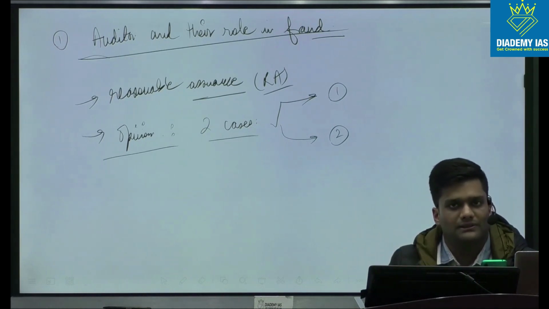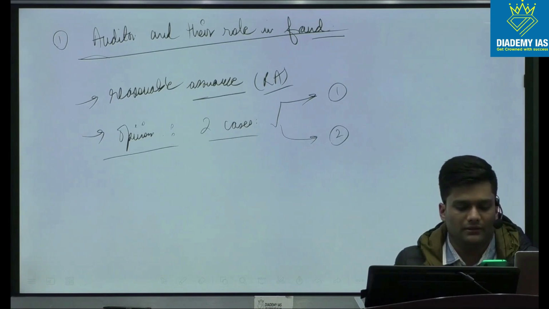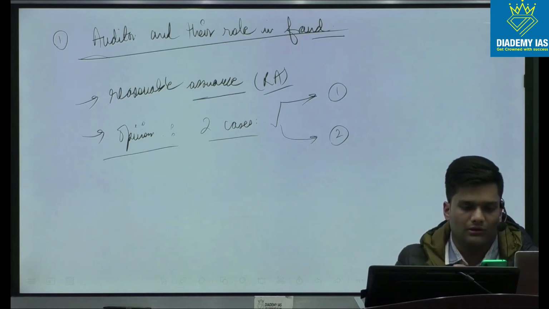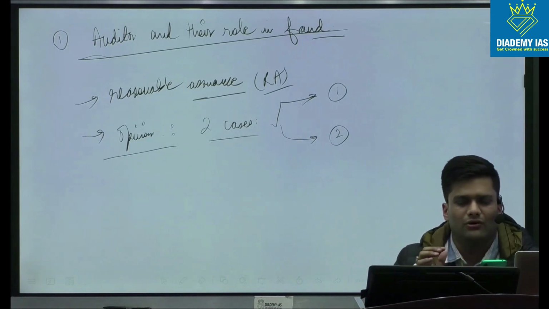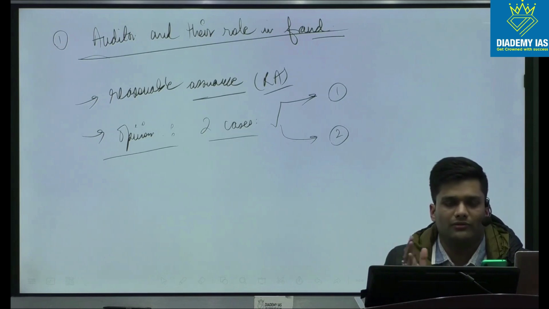And there are good examples as well. For example, the Go Mechanic case or some other case if you want to point out. Then the third point could be the role of all the stakeholders which is required. So in this way, your opinion would be much more holistic and it will not look as though you are a CA defending the audit profession.